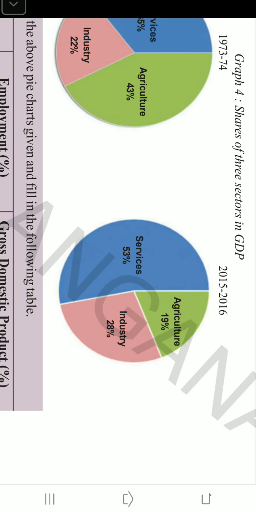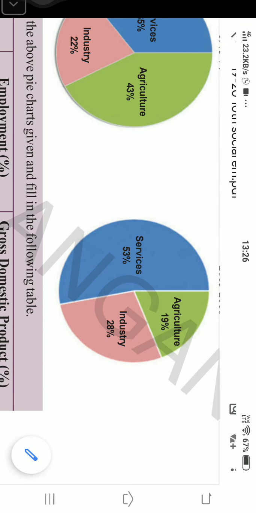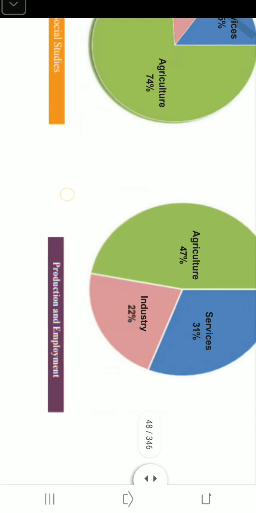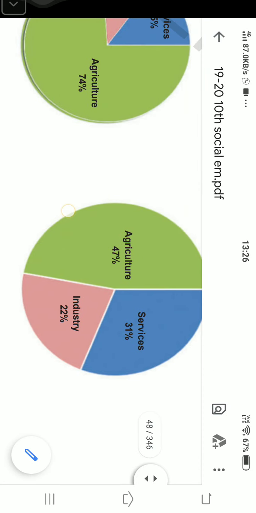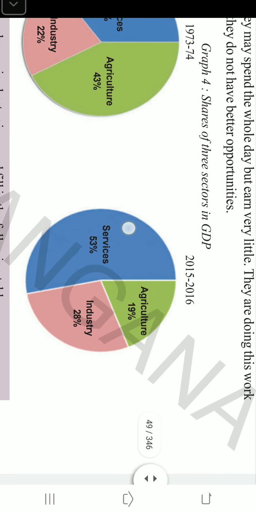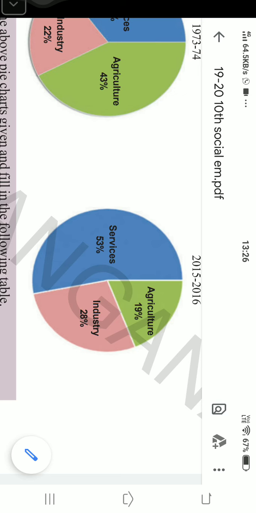When agriculture employment is still dominant in 2015 and 16, its contribution should be higher than the services and industries, but it is less. Here we need to think: when employment opportunities are high in agriculture, that is 47 percentage, its contribution to the GDP should be high, but actually it is less than the industries and services.